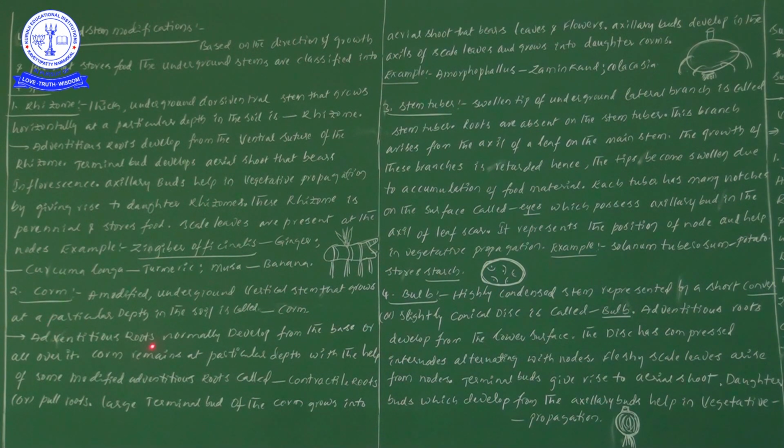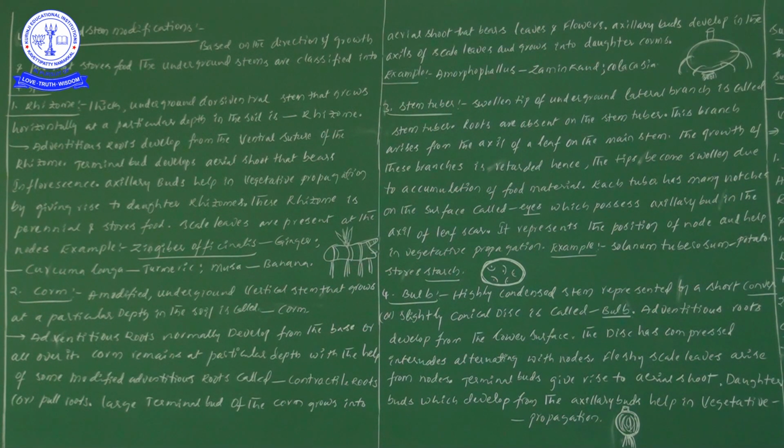Next, adventitious roots normally develop from the base or all over. In a corm, adventitious roots develop at the base, and the corm remains at a particular depth in the soil with the help of some modified adventitious roots known as contractile roots or pull roots.